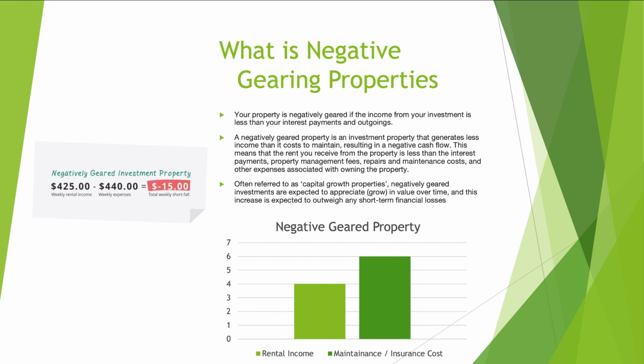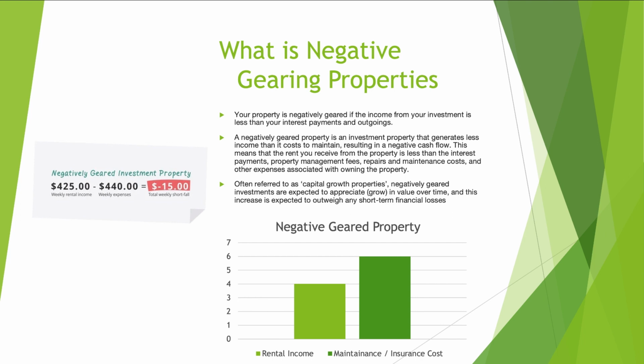So let's take an example. You bought a property in some rural area or some growth area. It's not going to grow immediately, but you have a strategy that it will grow in the future. For that reason you got a house over there. Now the weekly rental you get from there is 425 Australian dollars, and the weekly expenses you are putting into that house is 440 Australian dollars. If you see, there is a shortfall of minus $15.